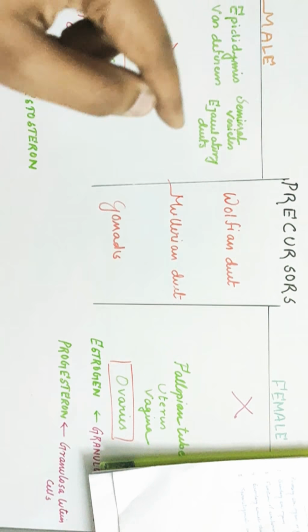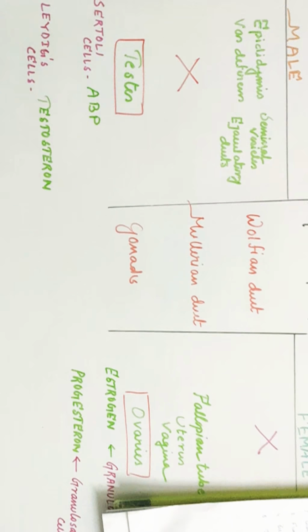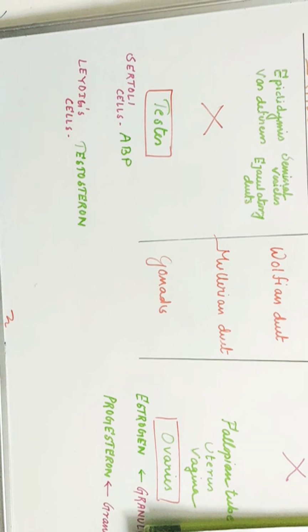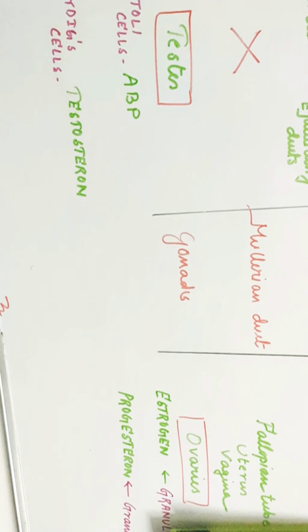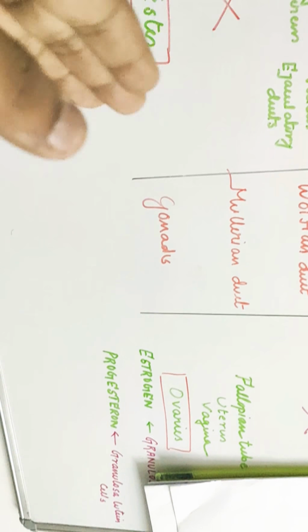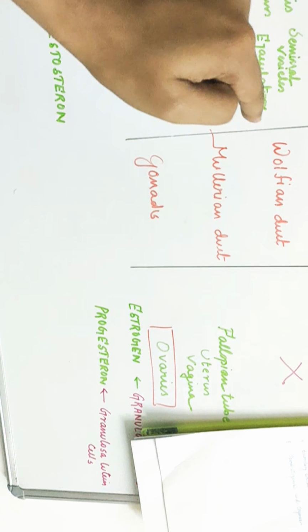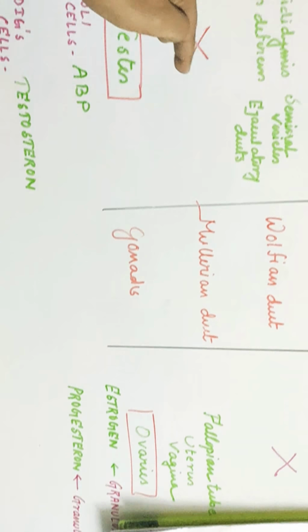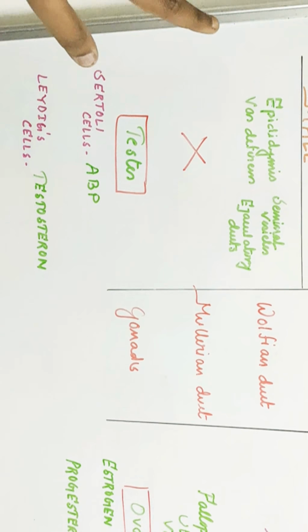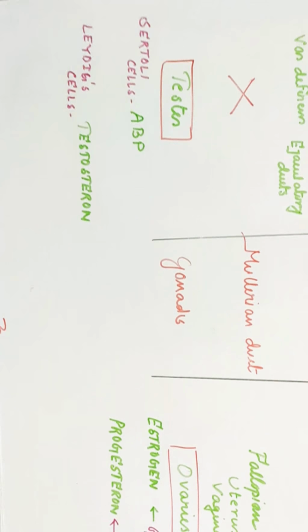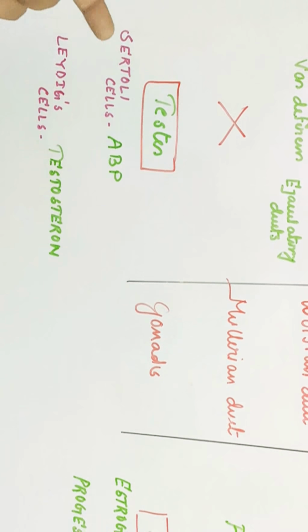And when the epididymis, vas deferens, seminal vesicle and ejaculatory ducts have all grown up, the product of that XY chromosome will stop the development of the Mullerian duct. So there will be no change. And the gonads will turn into testes.